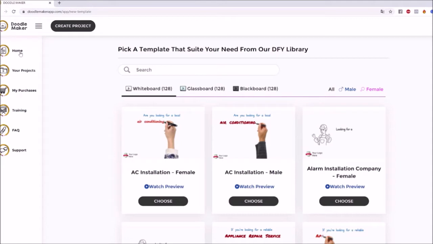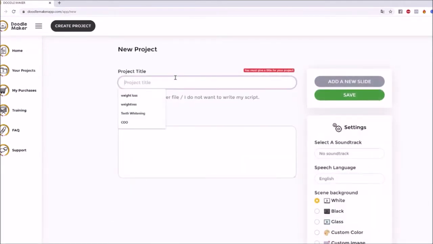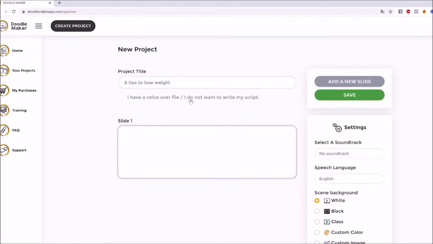But anyway, let's go back to create project, click on from scratch, new project. I'm going to put this project name as 8 tips to lose weight, something which is a very common, if you will, video that is educational in nature. Here there are two options. If you have a voiceover already, then you can import that in. But if you don't have one, you can also use our world-class text-to-speech engine. So here, I'm just going to do simple stuff. I'm going to type in, or you can copy paste the script as well, slide 1, slide 2, slide 3, and so on and so forth.